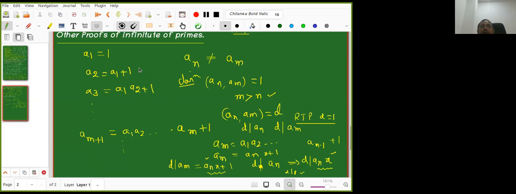Those who did not understand the earlier proof, for them I'm telling a new proof today. I want to show that there are infinite number of primes, but for that I constructed a sequence, and I proved that if I take any two terms here, their GCD is 1. Now from that I want to conclude there are infinite number of primes. How do I conclude? That is the question. Is the question clear, Shivani? Yes, sir.